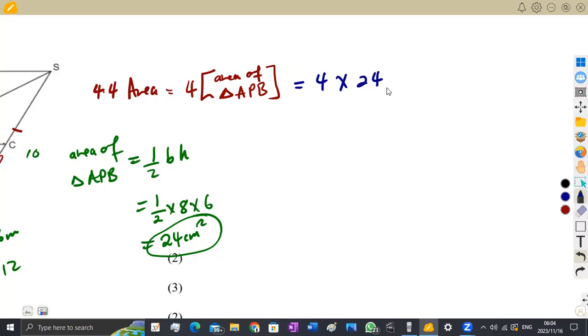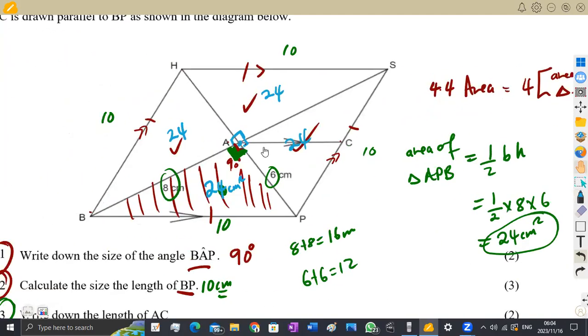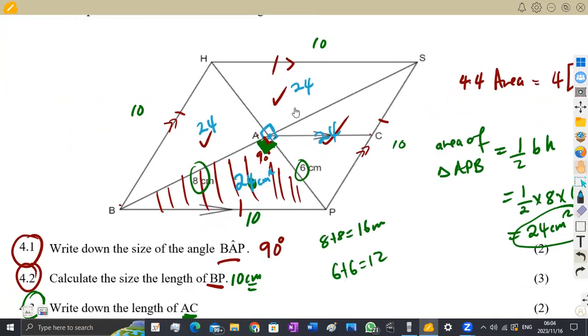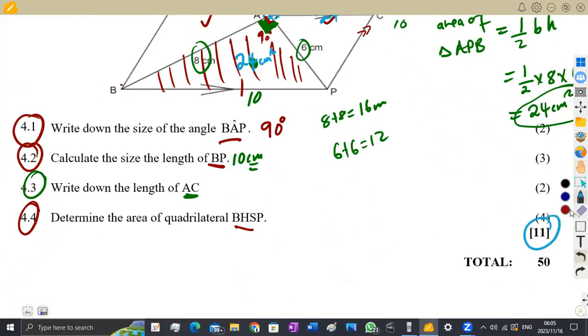So it's 4 times 24, and this is going to give us 96 square centimeters. So this is now therefore our final answer for the area, which is the area of the shape that we are given, the area of the whole rhombus. All right, so as you can see, guys, that was our question having 11 marks and a total of 50 in everything.